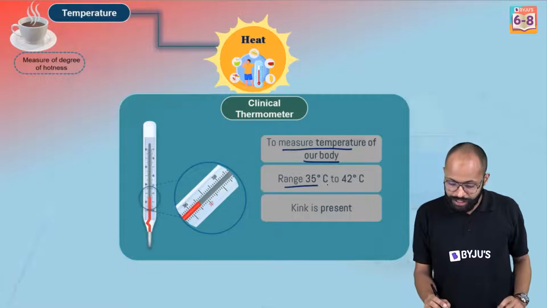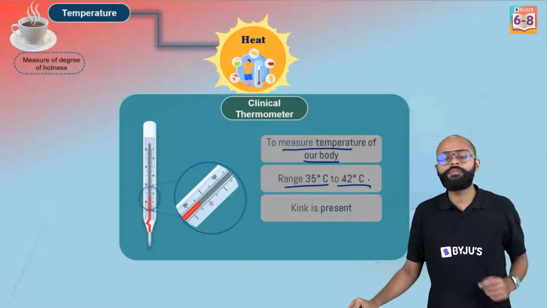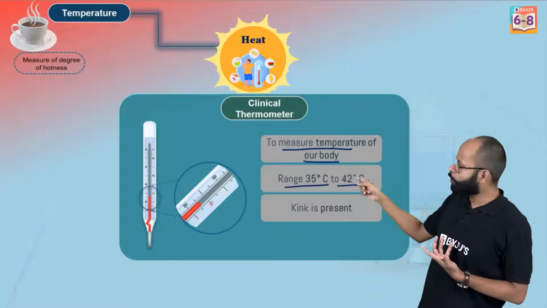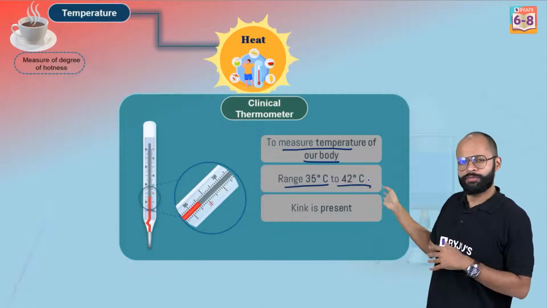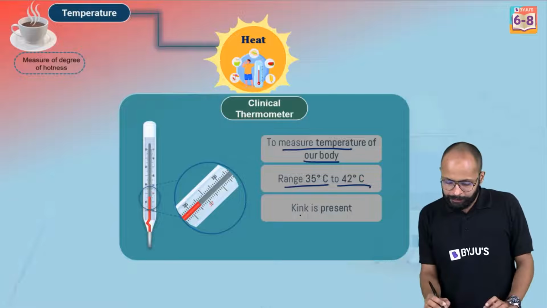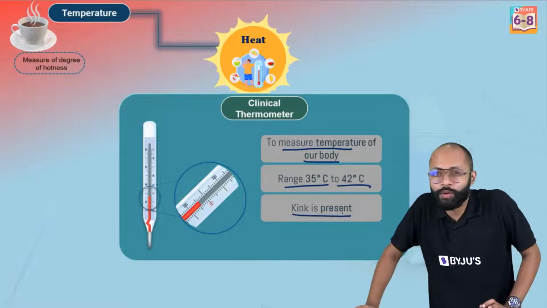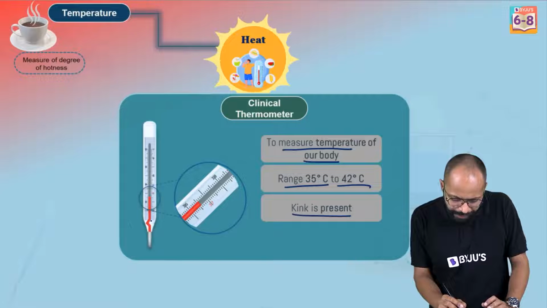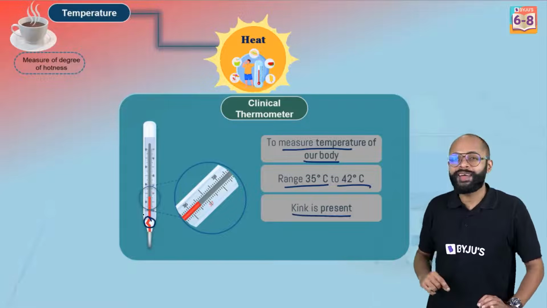Fine. Its range is 35 degrees Celsius to 42. Why? Because your body temperature cannot go below 35. It cannot go above 42. That's how the human body works, right? है ना? ठीक है. Then kink is present. What is a kink? Look at this small bend over here, right? This is what we call a kink.